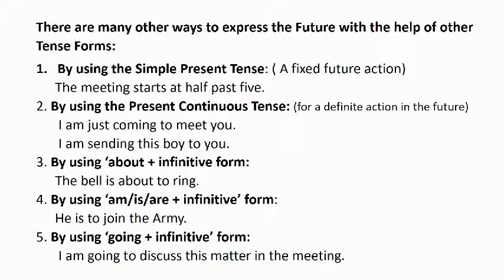Another way to express the future is by using am, is or are plus infinitive form. For example, he is to join the army. When we say he is to join the army, it means that he is about to join the army or he is going to join the army.